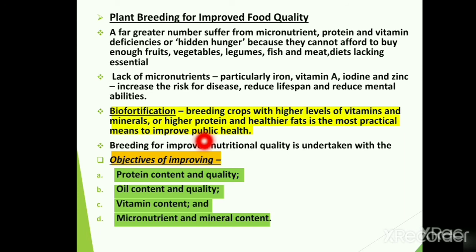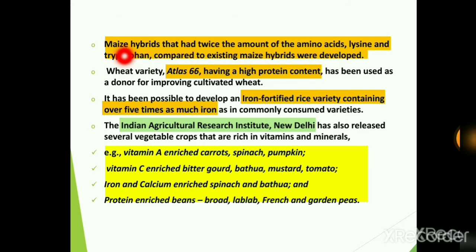Breeding for improved nutritional quality is undertaken with objectives of improving protein content and its quality, improving oil content and its quality, improving vitamin content, and also improving micronutrient and mineral content. More advanced variety of maize hybrids that had twice amount of amino acid, lysine, and tryptophan, a form of amino acids that help in synthesis of protein, were developed compared to existing maize hybrids.